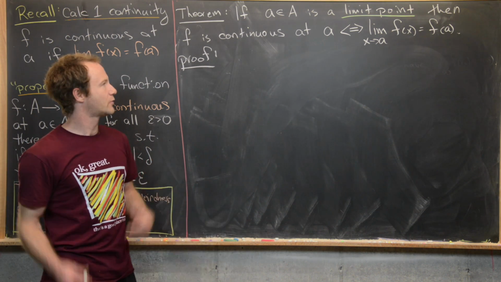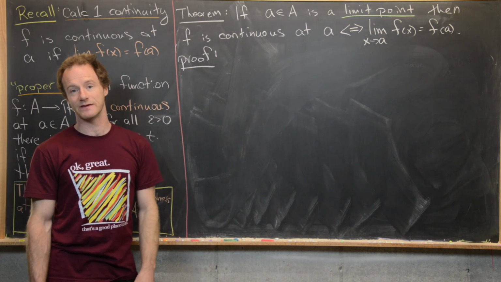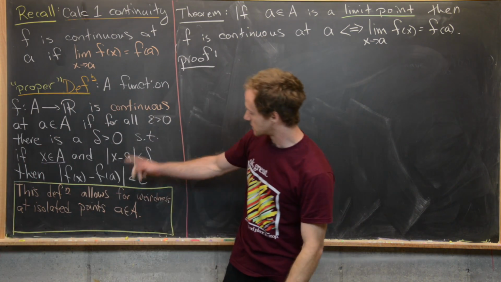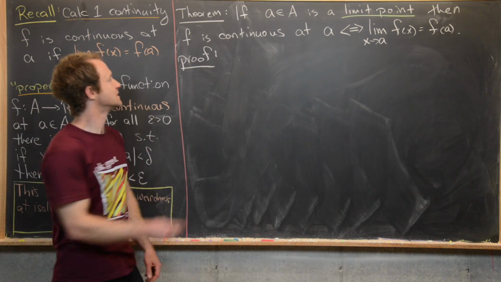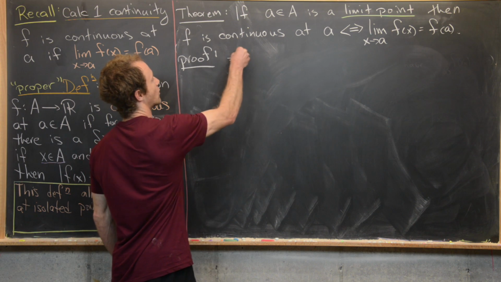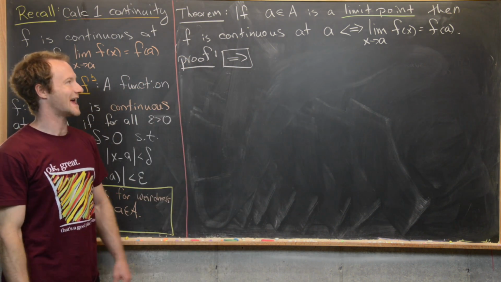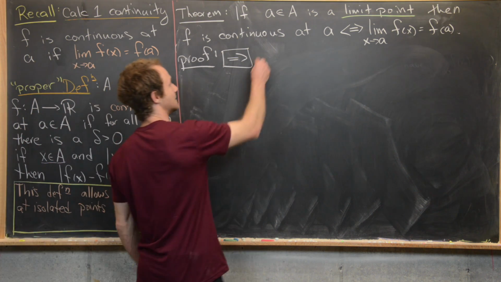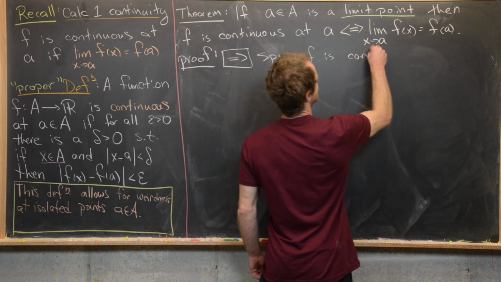And so the really important thing here is that we have included this notion of A being a limit point. And that kind of goes along with this weirdness that can occur at isolated points. So let's go ahead and look at the forward direction of this proof. So in other words, we want to suppose that f is continuous at A. So let's do that. So suppose f is continuous